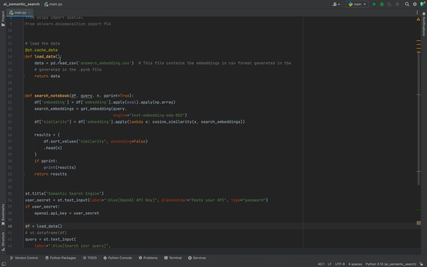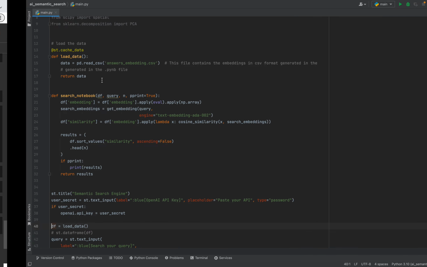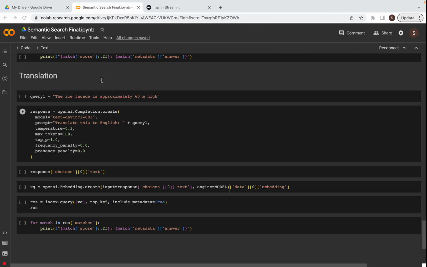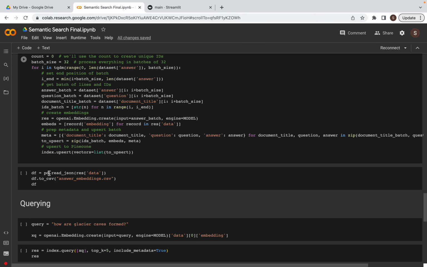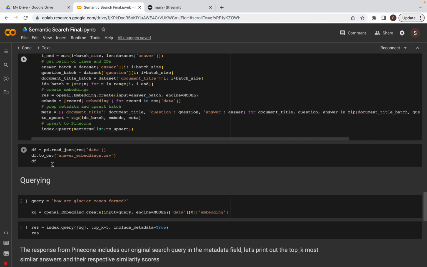Now what will the load data do? The function of load data is to load the data set containing the embeddings of the already existing dataset, that is the wiki QA that we have used here. Now this is answers embedding.csv file that we have generated from the .ipynb file that I have just explained before, this one. From here we will be generating the answers embeddings.csv file.